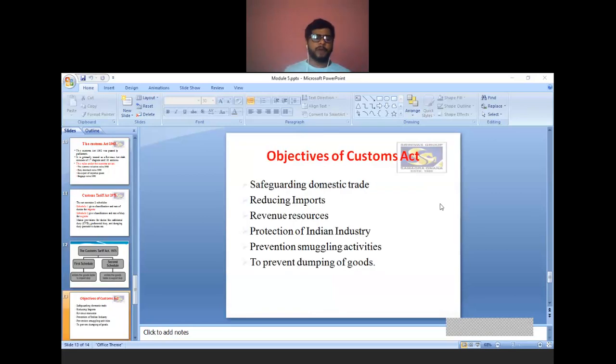Then the last slide for today's class: objectives of the Customs Act. Why was this Customs Act introduced in India? Very, very important. The main objective of the Customs Act is safeguarding domestic trade. Assume there is free movement of goods, services, capital and labor from one country to another because of LPG, that is liberalization, privatization and globalization. But if tax is not imposed on imported goods, what happens? The goods are available at a cheaper cost for a businessman, so it will affect our domestic industry.